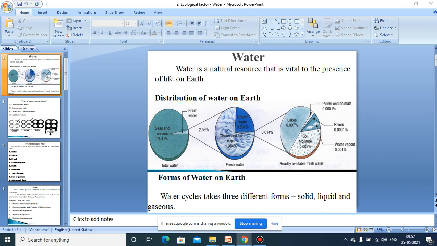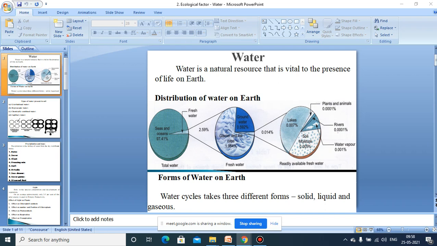So among this 2.59% of fresh water available on the earth, about 1.954% is present in the glaciers and ice caps, which is not available for the living organisms. The available water is in the form of groundwater. It is about 0.9592% only. And then among this water, again, what is readily available for the plants for absorption?